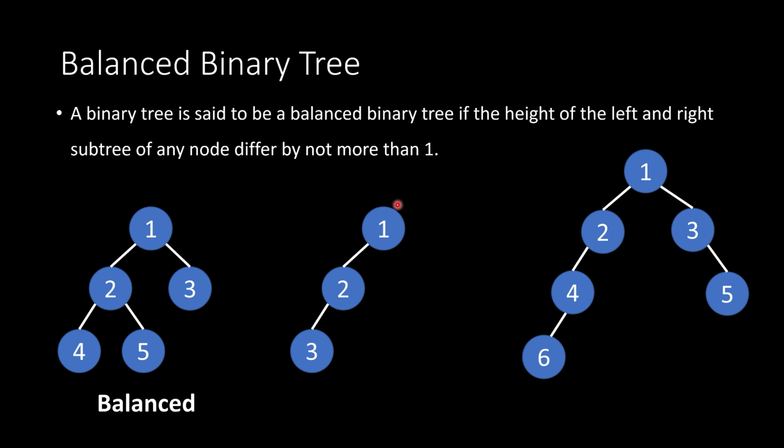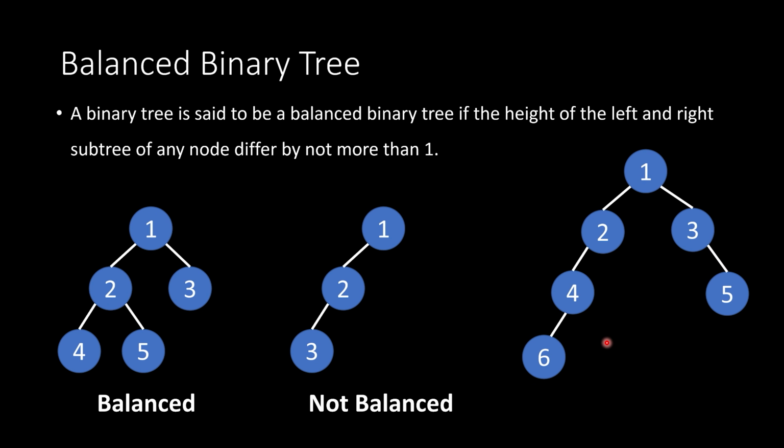Next, we have this one here. We look at our root node, and we look to the left. To the left, we can see we have a height of 2, okay? We have 2 elements here. And to the right, we see we have a height of 0. So if we take 2 and subtract 0, we get 2. That means we have a difference of 2, so this tree is not balanced. Okay? Moving on to our last example right here.